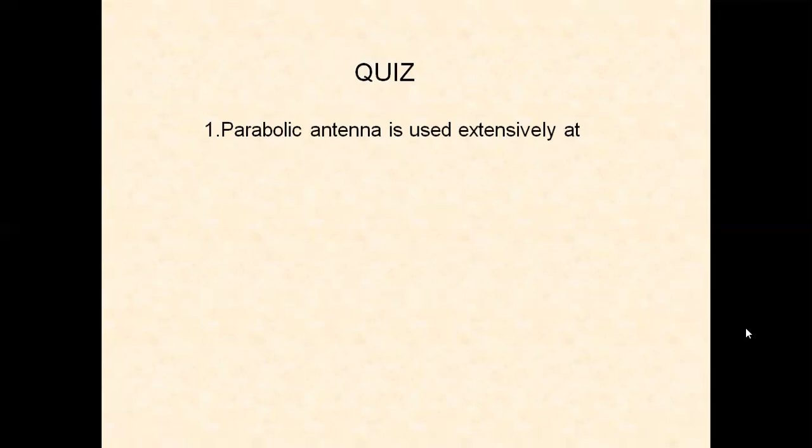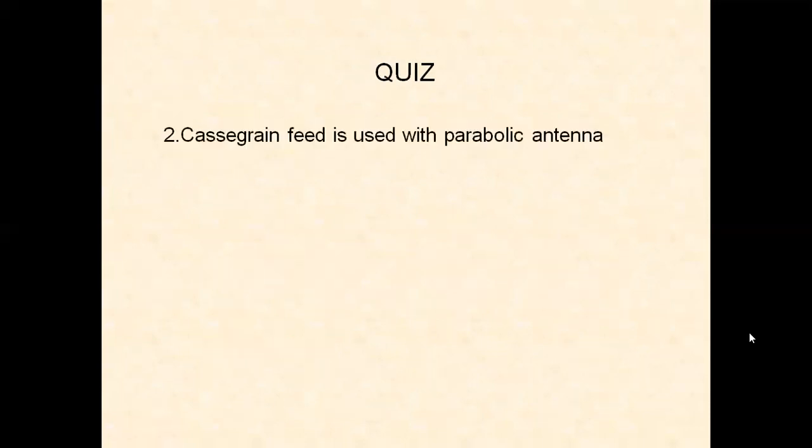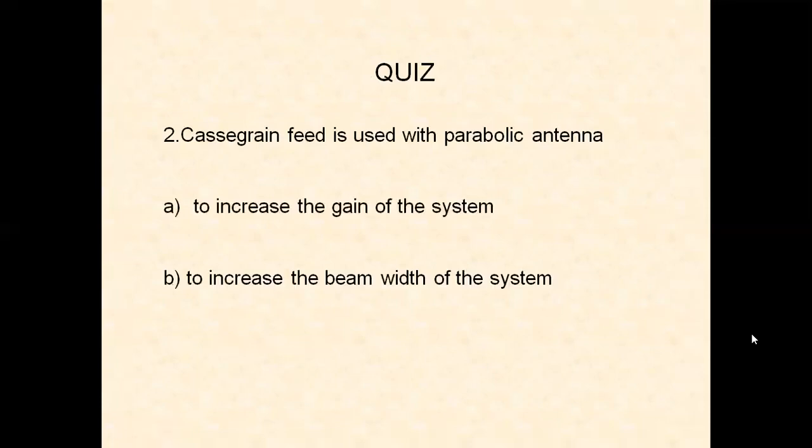Parabolic antenna is widely used at shortwave, medium wave, microwave. The answer is microwaves. It is a microwave antenna. Second question, Cassegrain feed is used with a parabolic antenna to increase the gain of the system, to increase the beam width of the system, to reduce the size of the antenna, to provide most of the gain. The answer is to increase the gain of the system. So we are making use of the Cassegrain feed antennas.